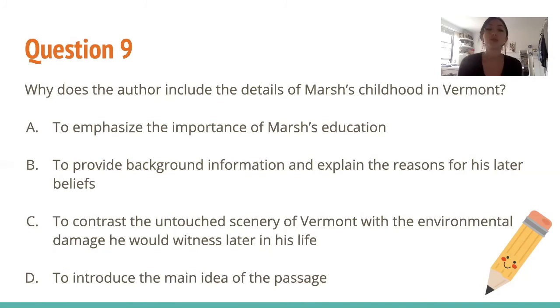Okay, so choice C, to contrast the untouched scenery of Vermont with the environmental damage he would witness later in his life. So did it say here that Vermont was perfect? No, it said all of the flaws about Vermont. D, to introduce the main idea of the passage. So we already know this is in the second paragraph. We already introduced the main idea in the first paragraph. This is just giving us details, which is what the question asks. So we know that that's incorrect as well. And so the best answer choice is clearly C.